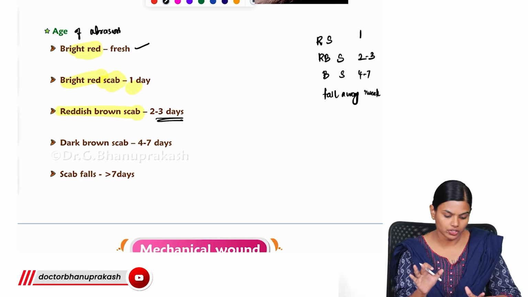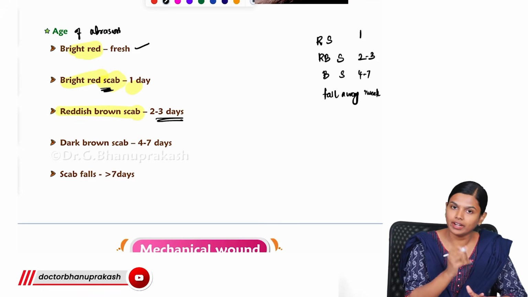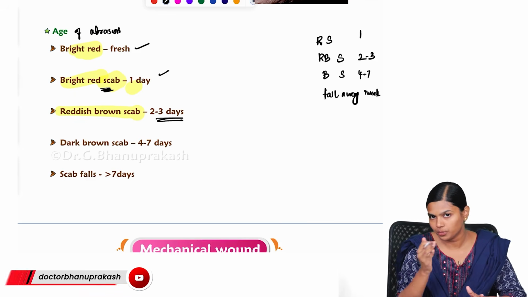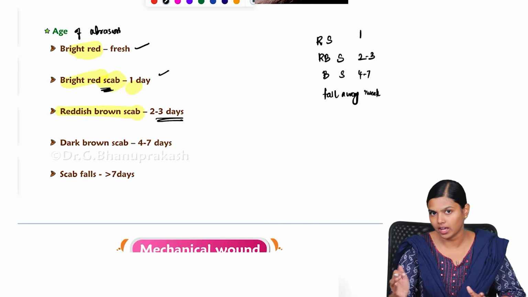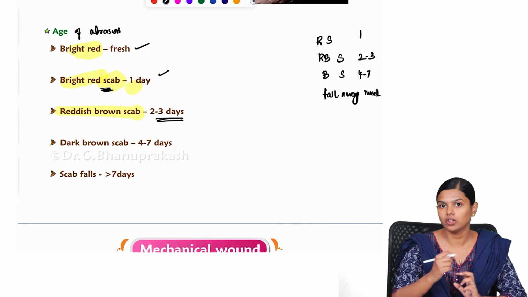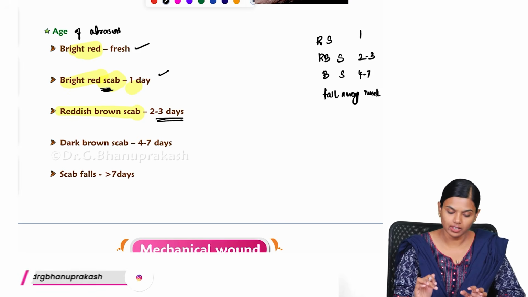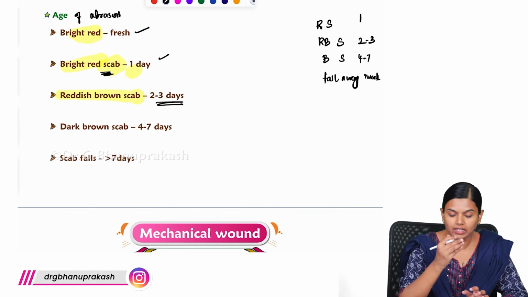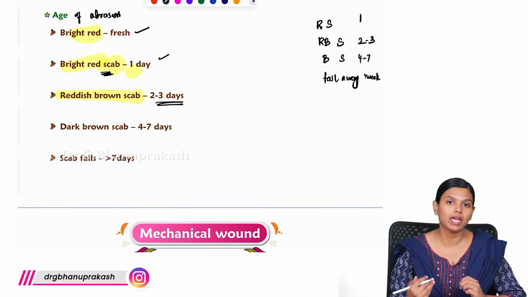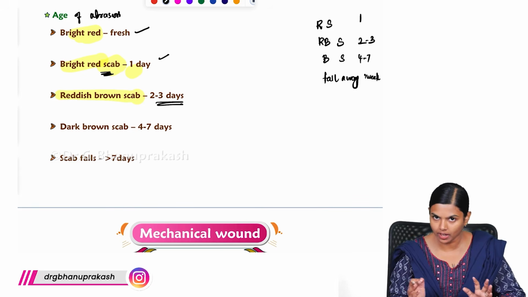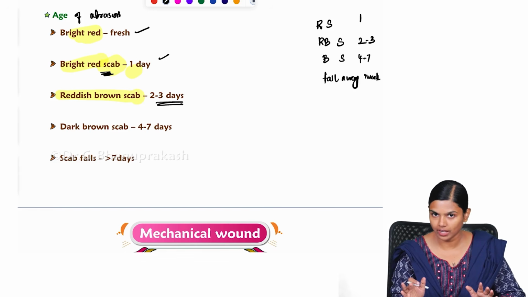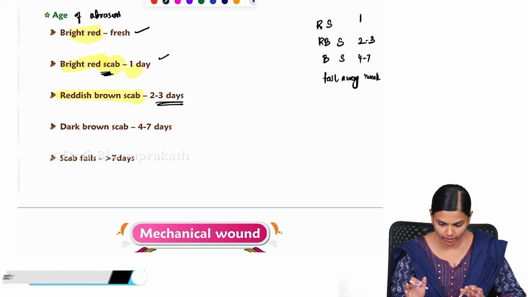Bright red, fresh. When you see the red with scab, it means 1 day. After red comes your reddish brown, becomes 2 to 3 days. Reddish brown will become dark brown. So, it is 4 days, and scab will fall off more than 7 days. So, based upon the color of the abrasion, you should be able to identify the age of the abrasion. So, this is how average age of an injury is calculated, and this is also very important.